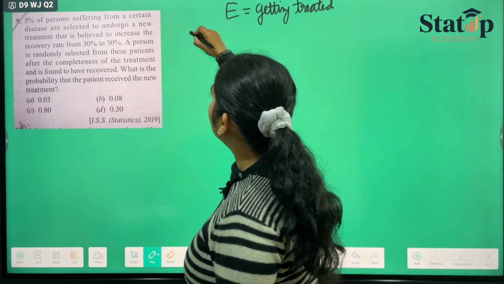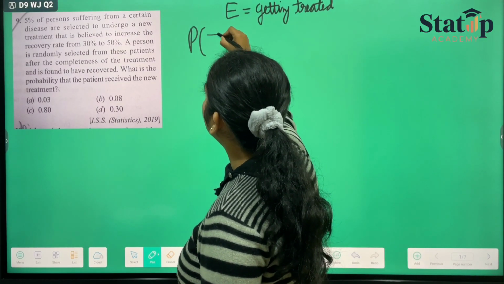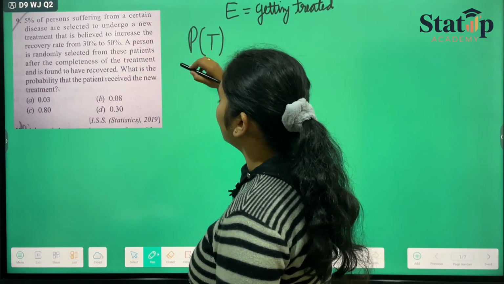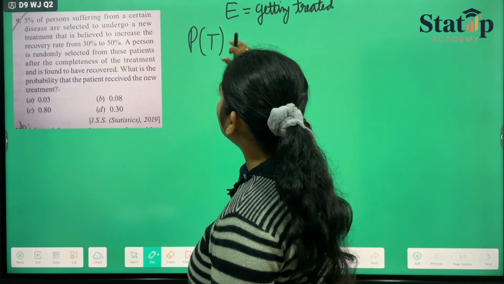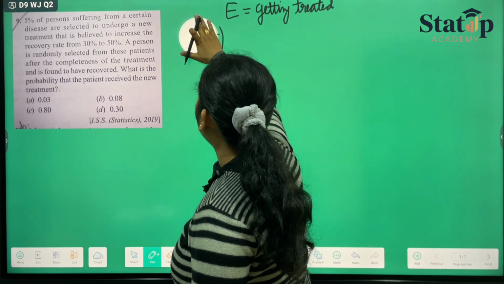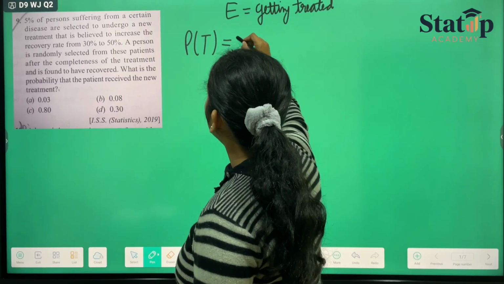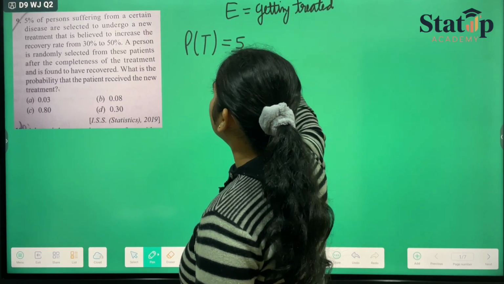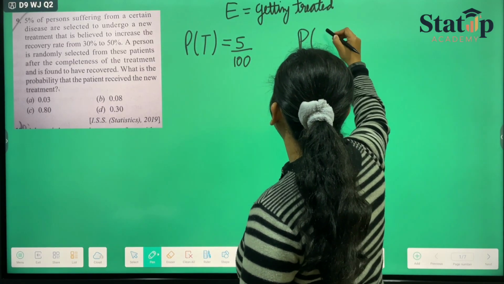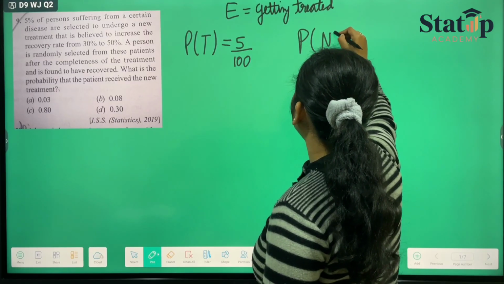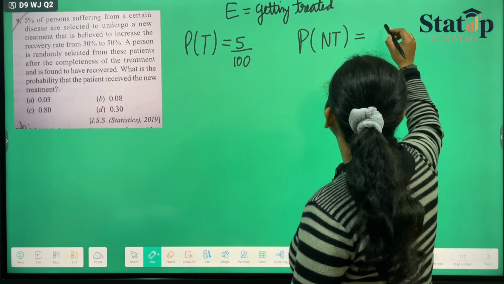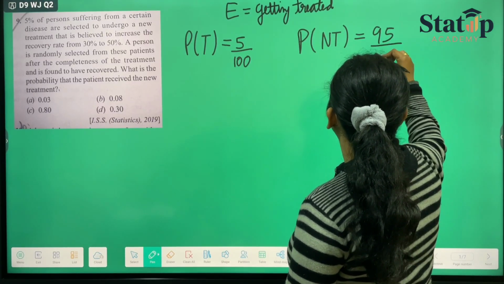So the probability that the number of persons getting treated is 5% only, and the rest others are not getting treated. I'm writing NT is 95 by 100.